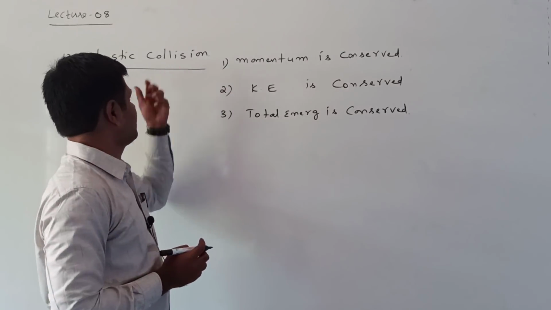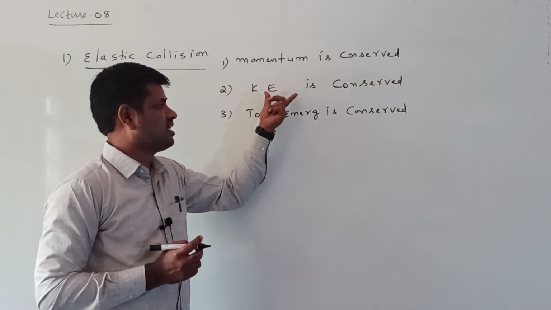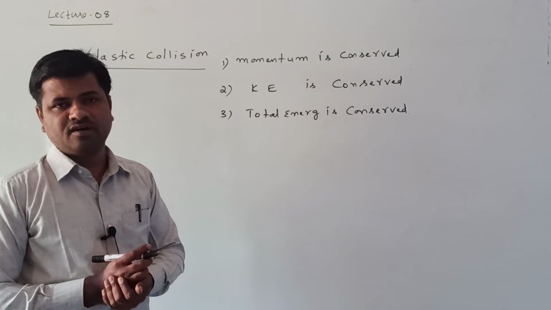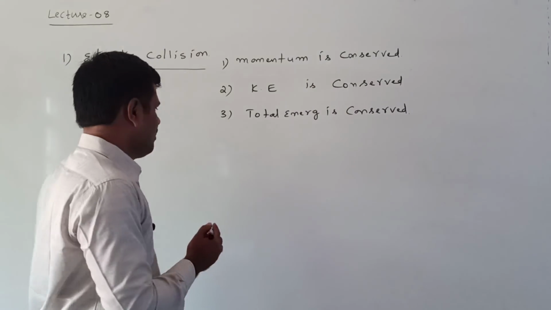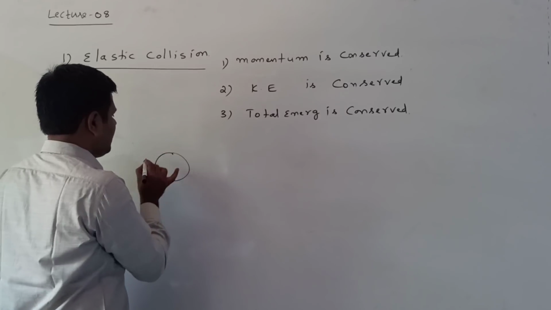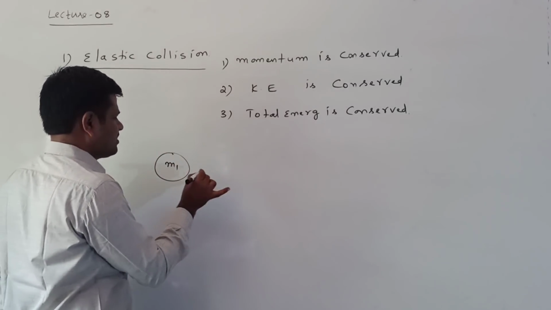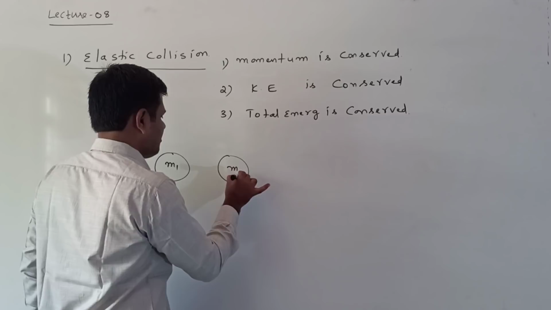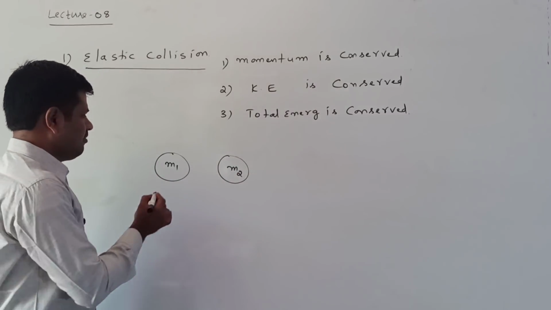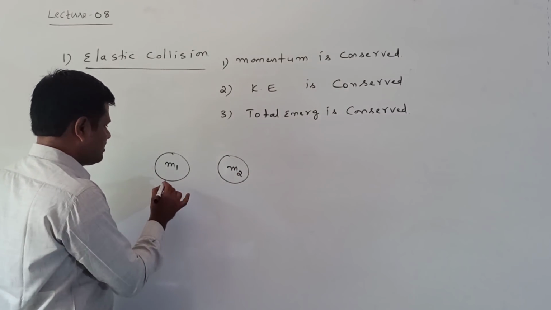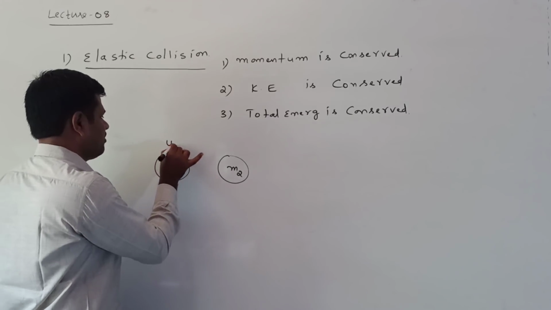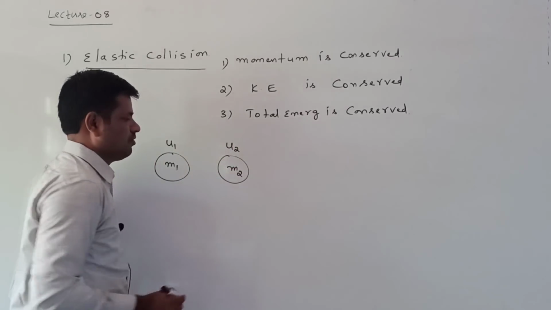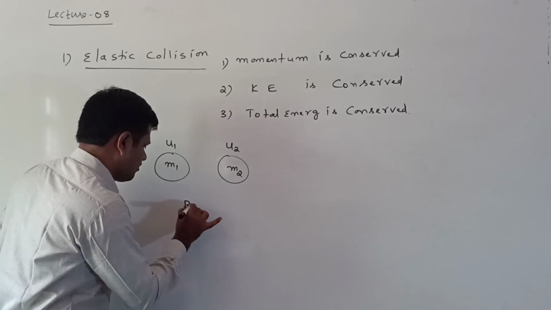What are examples of this collision? First, how is momentum conserved, and how is kinetic energy conserved? We will discuss clearly. Suppose two bodies are there. One has mass m1, another has mass m2. Before collision, m1 has velocity u1 and m2 has velocity u2.